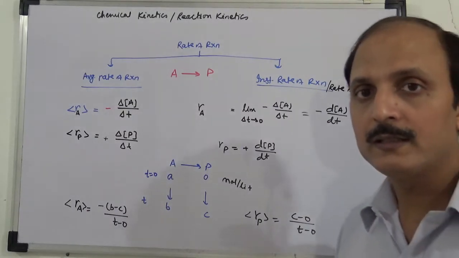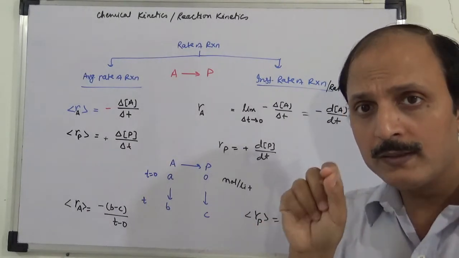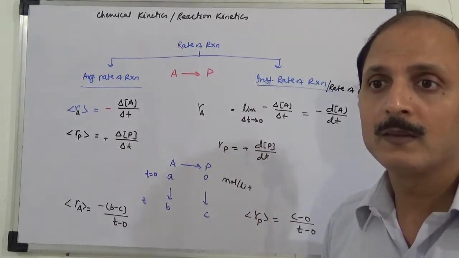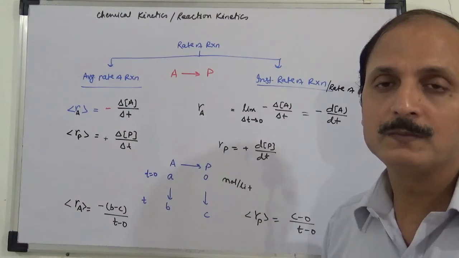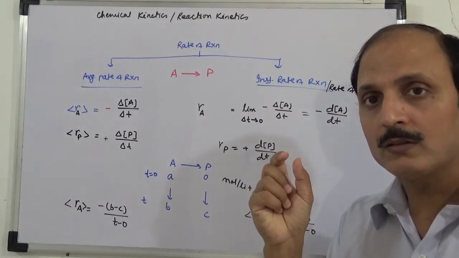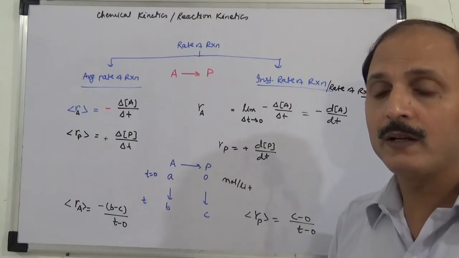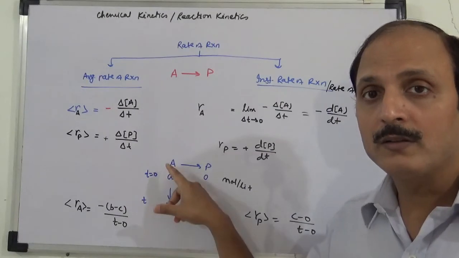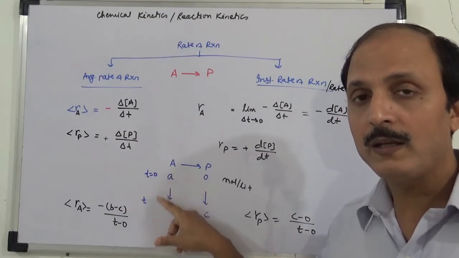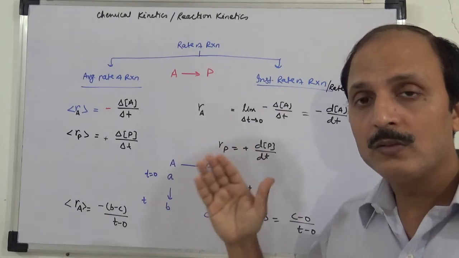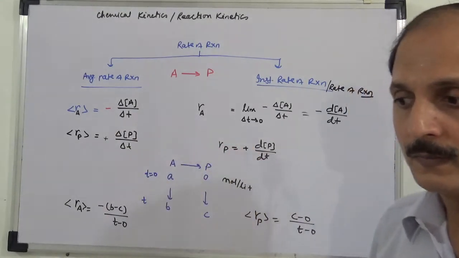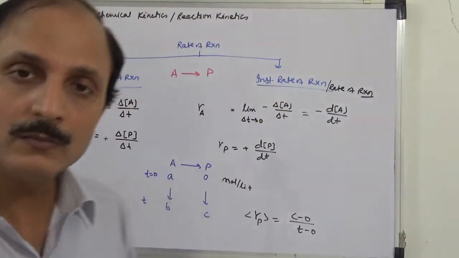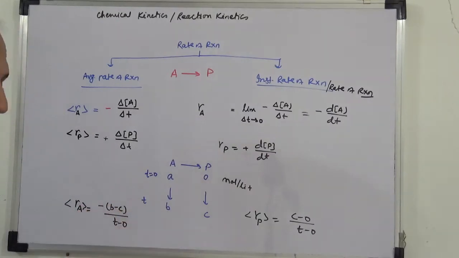But instantaneous rate के लिए क्या चाहिए अपने को, at T 0 second and in the next 0.00000001 second में कितना concentration change हुआ. So in a small time, concentration change is very small, so it is very difficult to find instantaneous rate by this method, just by calculating the concentration of A at T0 and at T equal to 0.000001 second. Okay, so what method we use to find the instantaneous rate will come later, not now. Now we are looking for average rate.